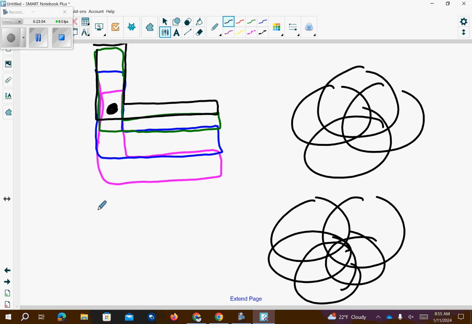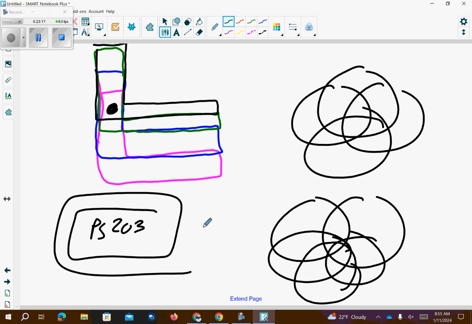All right, I want to give you the rest of the time to get a really good start on page 203. Let's see, 203. I think page 203 would be enough. Deal?